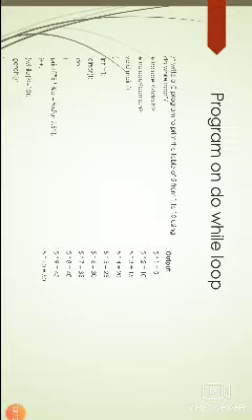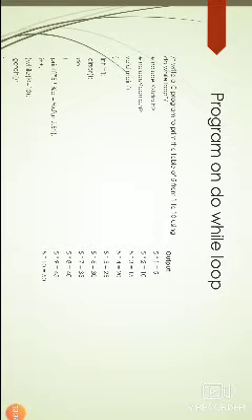Now the next i++, the i value will be incremented, that is 3 plus 1. Now the i value is 4. 4 less than or equal to 10, yes, the condition is true. Again the statements will be executed.